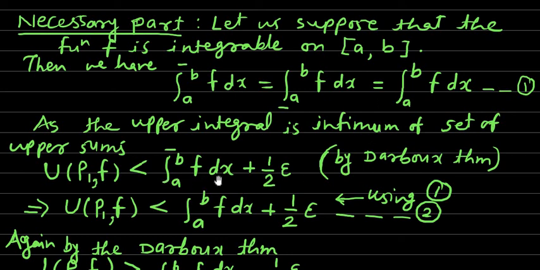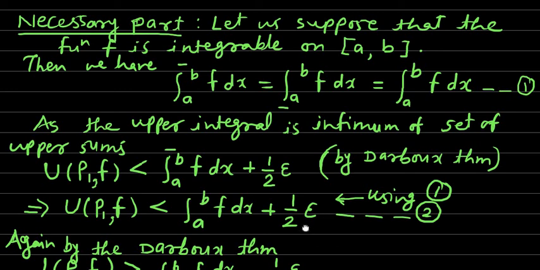So this equation becomes: the upper sum over the partition p1 for the function f is less than the integration a to b f dx plus 1 by 2 epsilon. We have used the equation number 1 here. Let us denote this relation by the relation number 2. So this is our relation number 2.